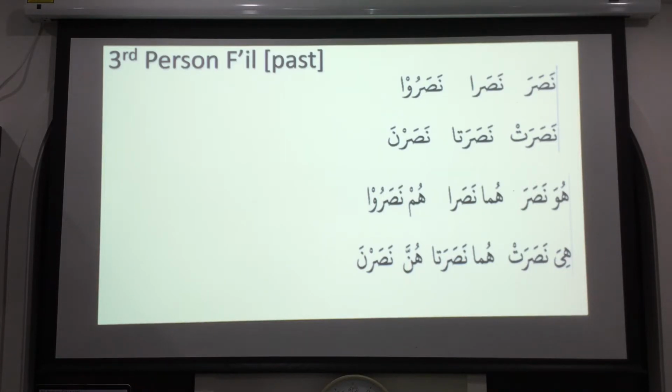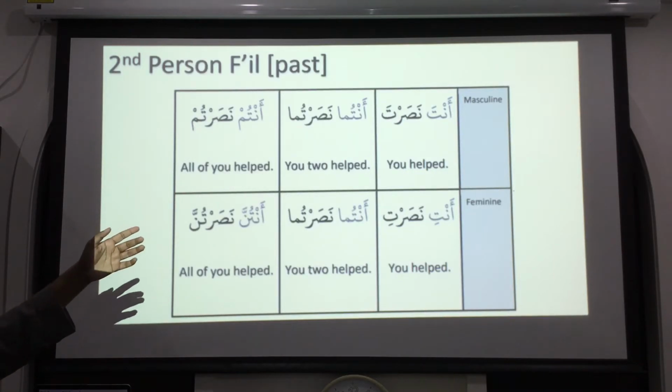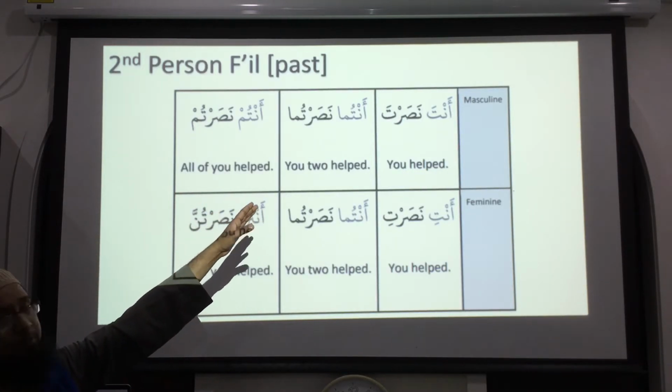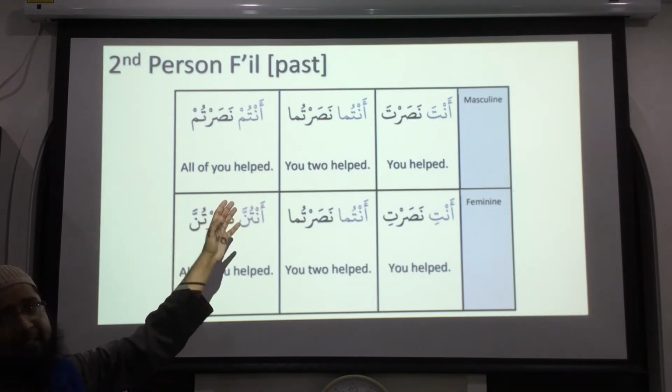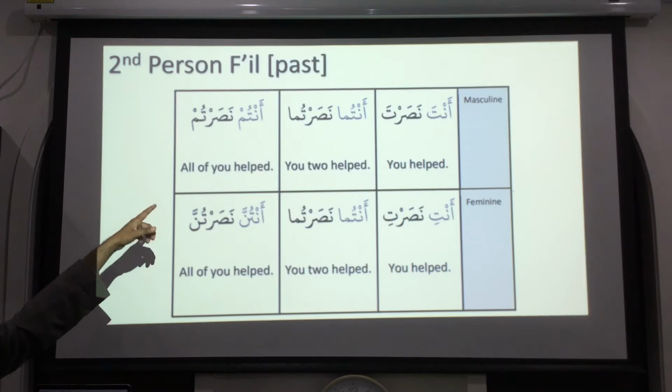Okay, this is another easy way to remember. For the second person, if you look at this, see, nasarta, because it's anta. Just take the last part of the anta, the ta part, and add it with this. Antuma means both of you, so nasartuma. Just copy and paste like this: the last part of the original pronoun, put it at the end of the nasara thing. That's it. There's no haraka except for a sukun on the ra. So nasartuma, nasartum, because all of you helped, because that's antum.